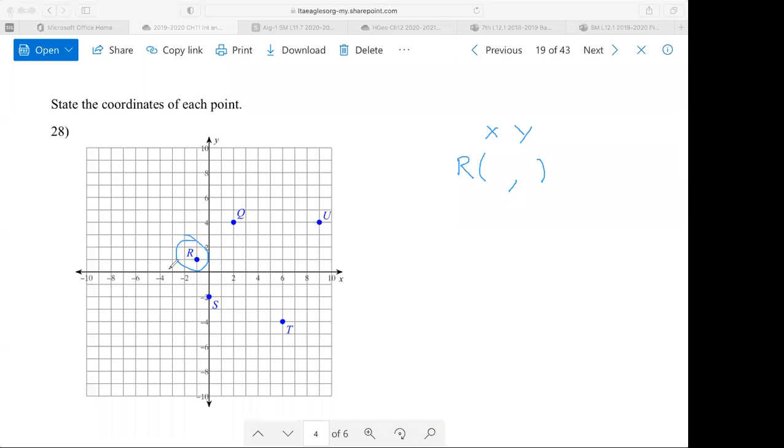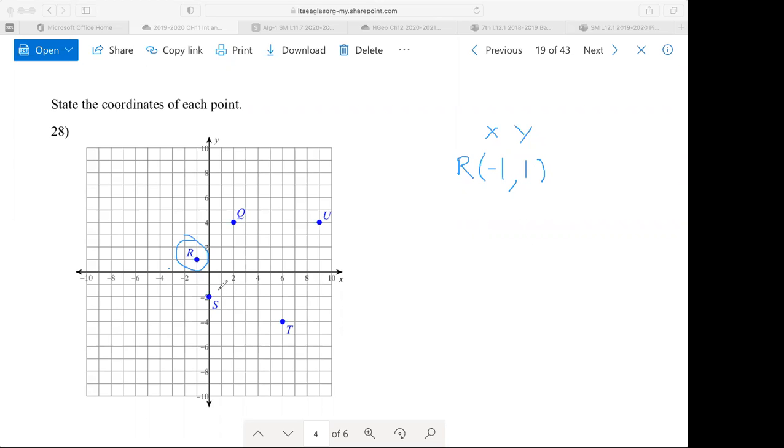So let's see, to go to point R, we would have to go not to the right, we would go to the left. And when you go to the left, that's negative, and it looks like we're going over 1. So -1. And then the Y value, if you go down, that's negative. If you go up, that's positive. So from the origin, it looks like we're going up 1 for R. So point R is at (-1, 1).